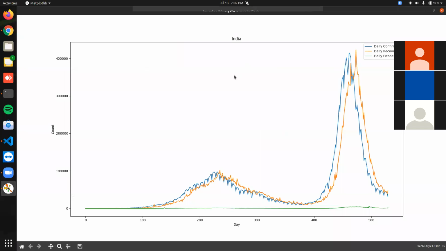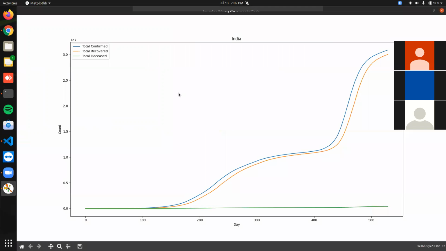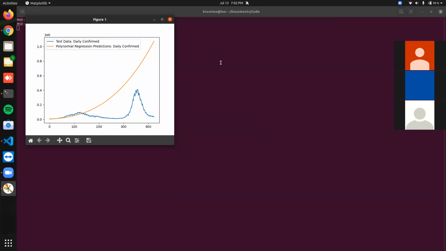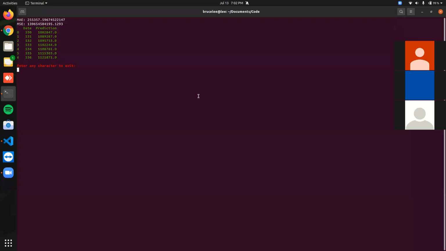It is the daily analysis of the country India. And it is the total count or analysis of the country India. And it is the prediction that we have implemented in this project. These are the predicted values.